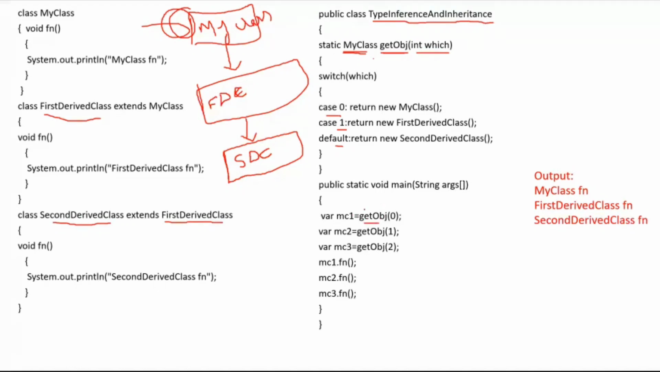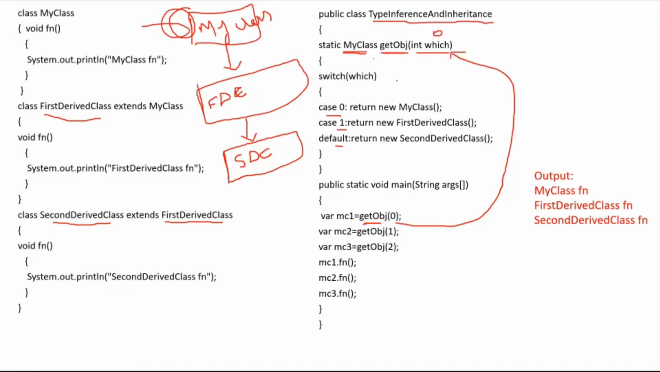So directly, without creating an object, I can call the method because it is a static method. Main is also a static method, so from main I can call the static method without creating an object. The first time, I am passing 0 as the argument.